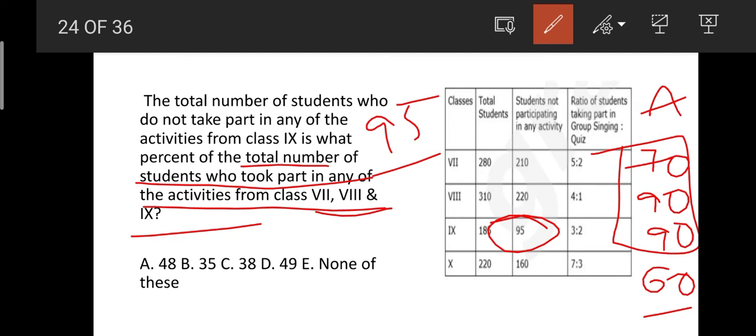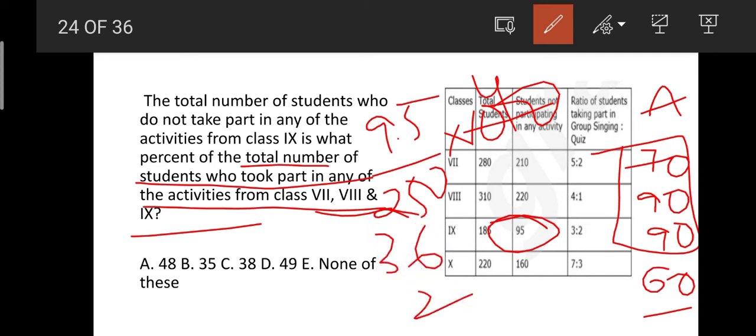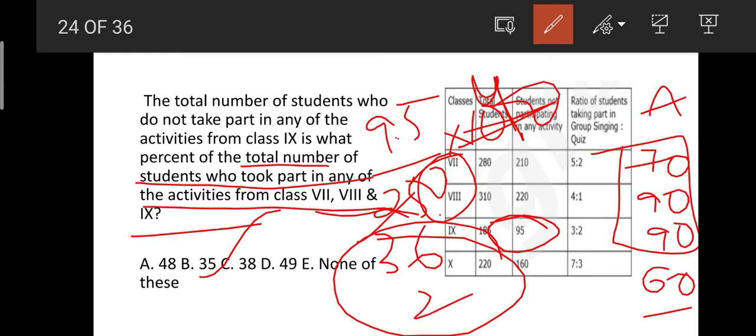90 plus 90, it is 180, 180 plus 70, nothing but 250, and then into 100 as they have asked in percentages. 25 ones are 25, 25 fours are 100. As we have 0 here, I have taken decimal, and then 9.5 into 4: 9 fours are 36, 0.5 into 4 is 2. 36 plus 2, it becomes 38. Isn't that simple, friends? I think you have understood this, and you are clear with this question also.